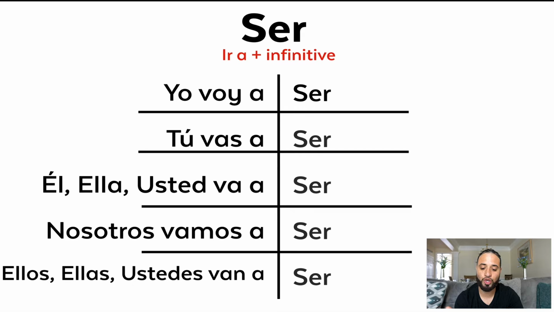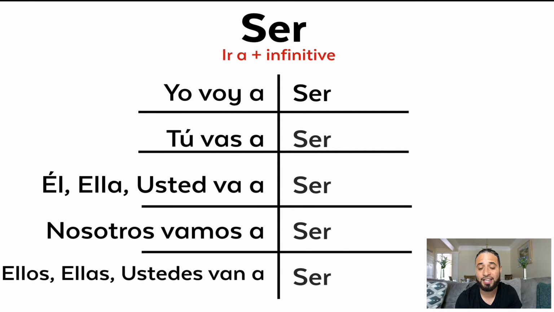But so yo voy a hacer. Now the difference between this is me saying I am going to be versus I will be. So it literally means the same thing as the last tense, but you don't have to worry about as many conjugations. You simply say voy, and then you just add the verb, or infinitive as they say. So yo voy a hacer, I am going to be.